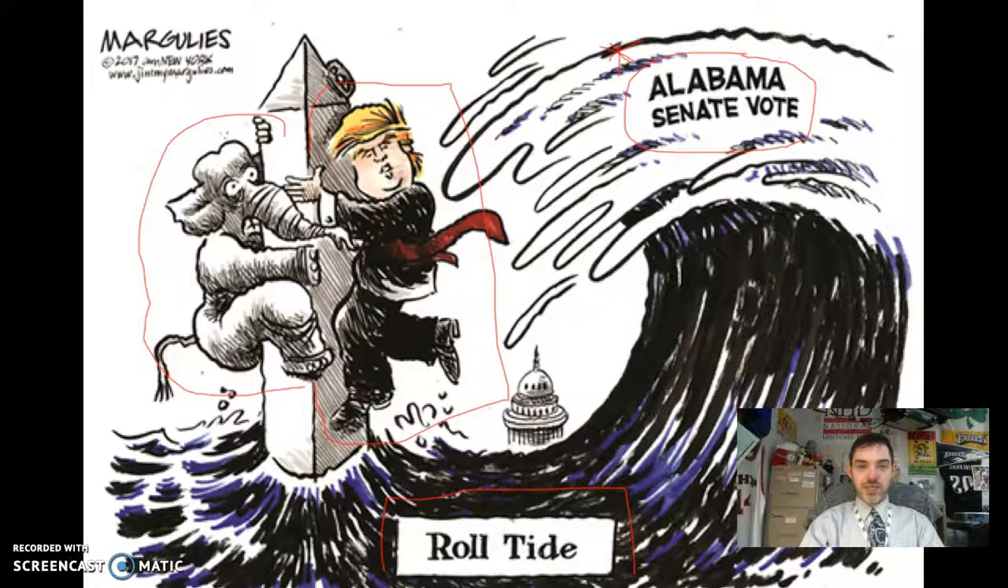So those were the big things we were looking for in this. You could also maybe talk a little bit about the Washington Monument being right here, the Capitol building right here. But again, those were the big highlights with that particular cartoon.